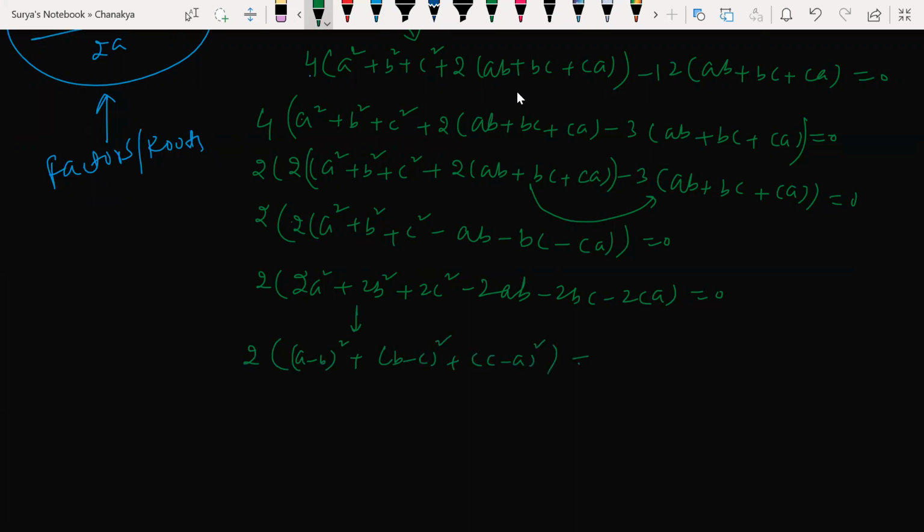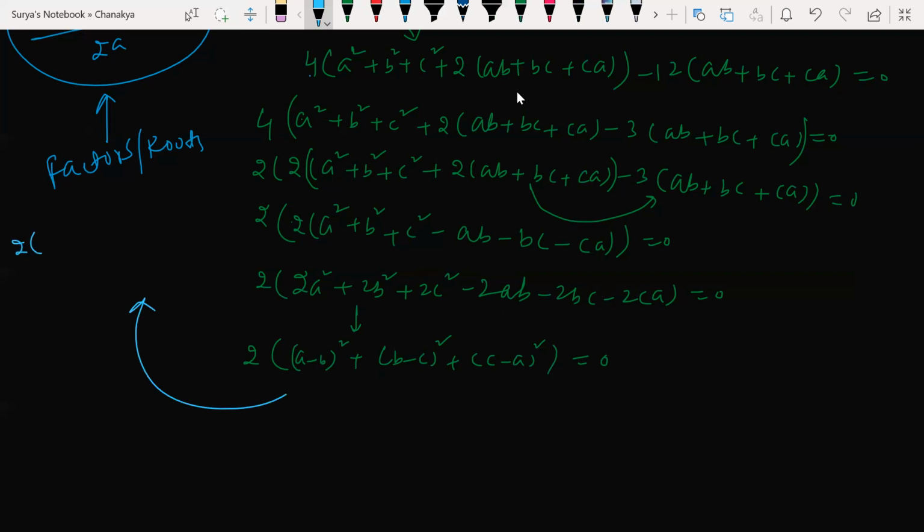Sir, how did you write this? Tell me, beta, how did you write this? Now look at it, I'll clarify. If I solve this, beta, again you will get this. Solve that: A minus B whole square formula, B minus C whole square formula, C minus A whole square. So 2 into, if you have any doubt, let me verify and show it to you. So I'm solving here. Look at this here.